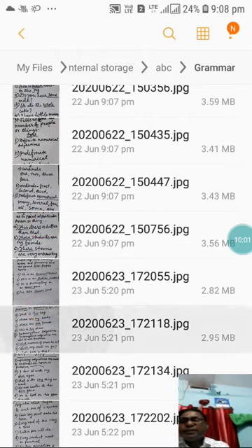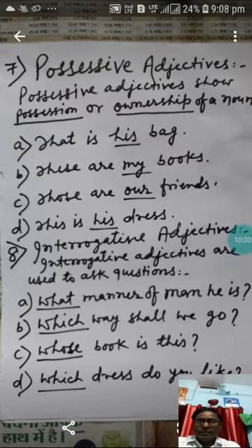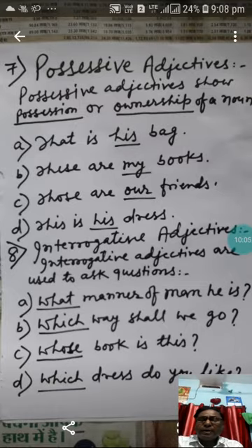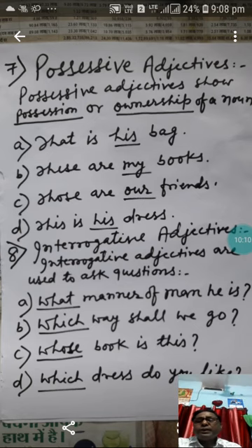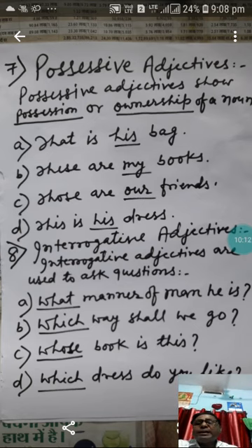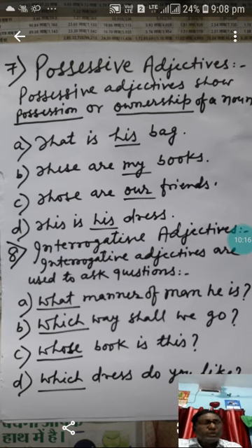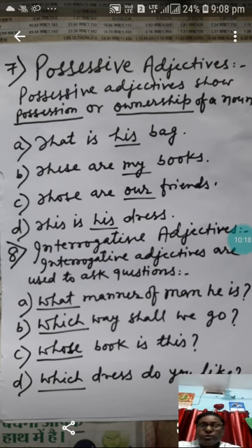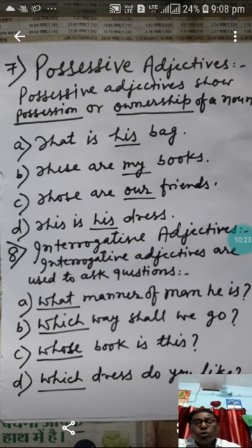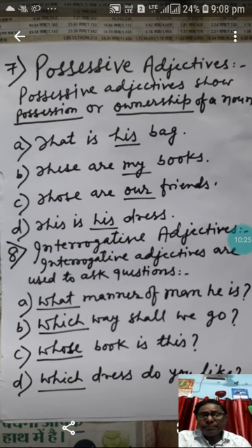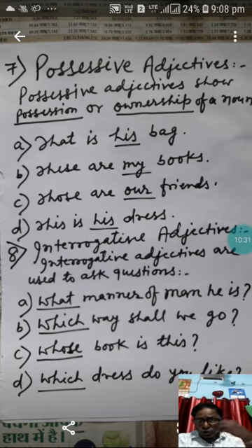Next one, that is number 7. We read the fifth part, that was distributive. Then you learnt the next part, and next is possessive adjectives. What are possessive adjectives? Possessive adjectives are the adjectives which show possession or ownership. Ownership means a sense of belonging, that I am the master, that particular thing belongs to me.